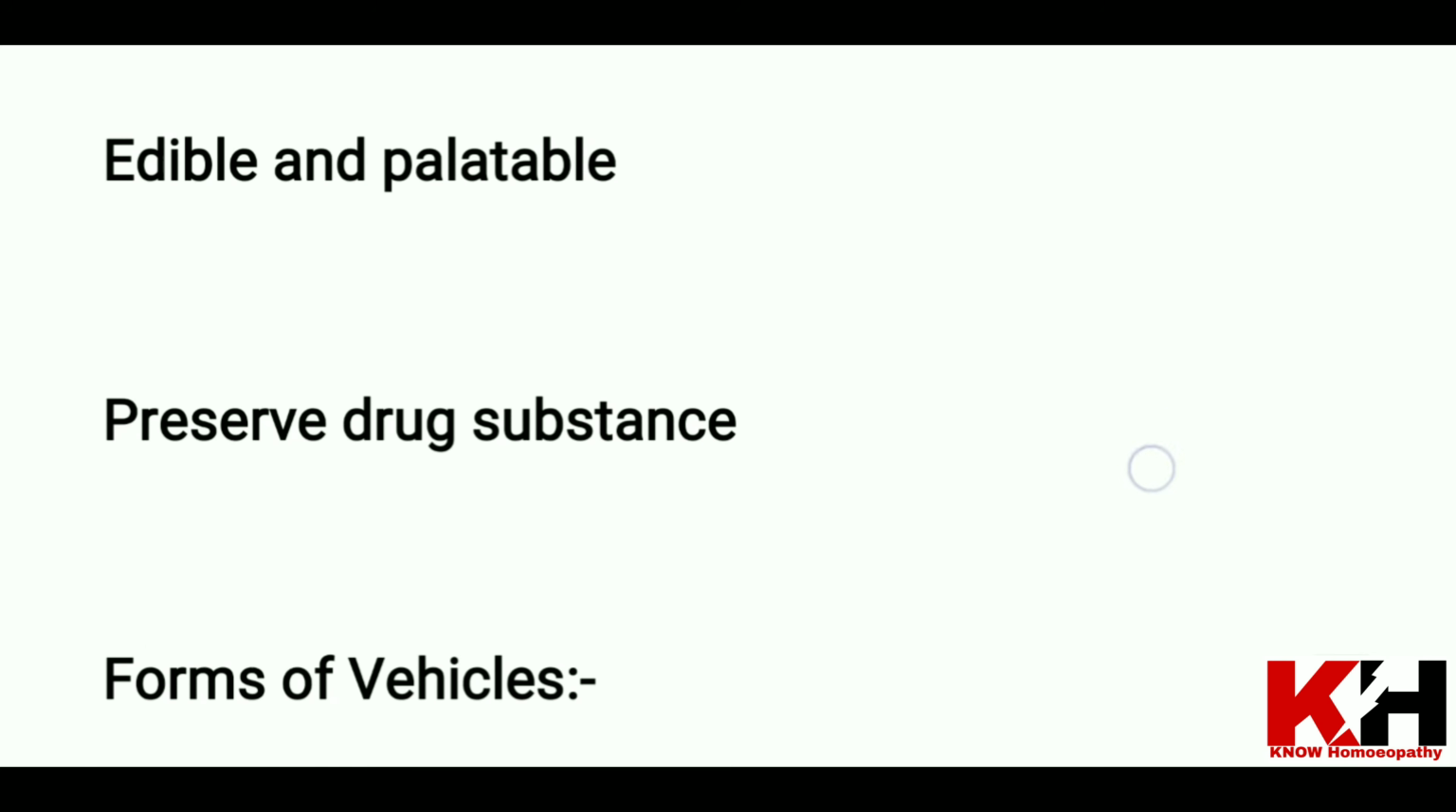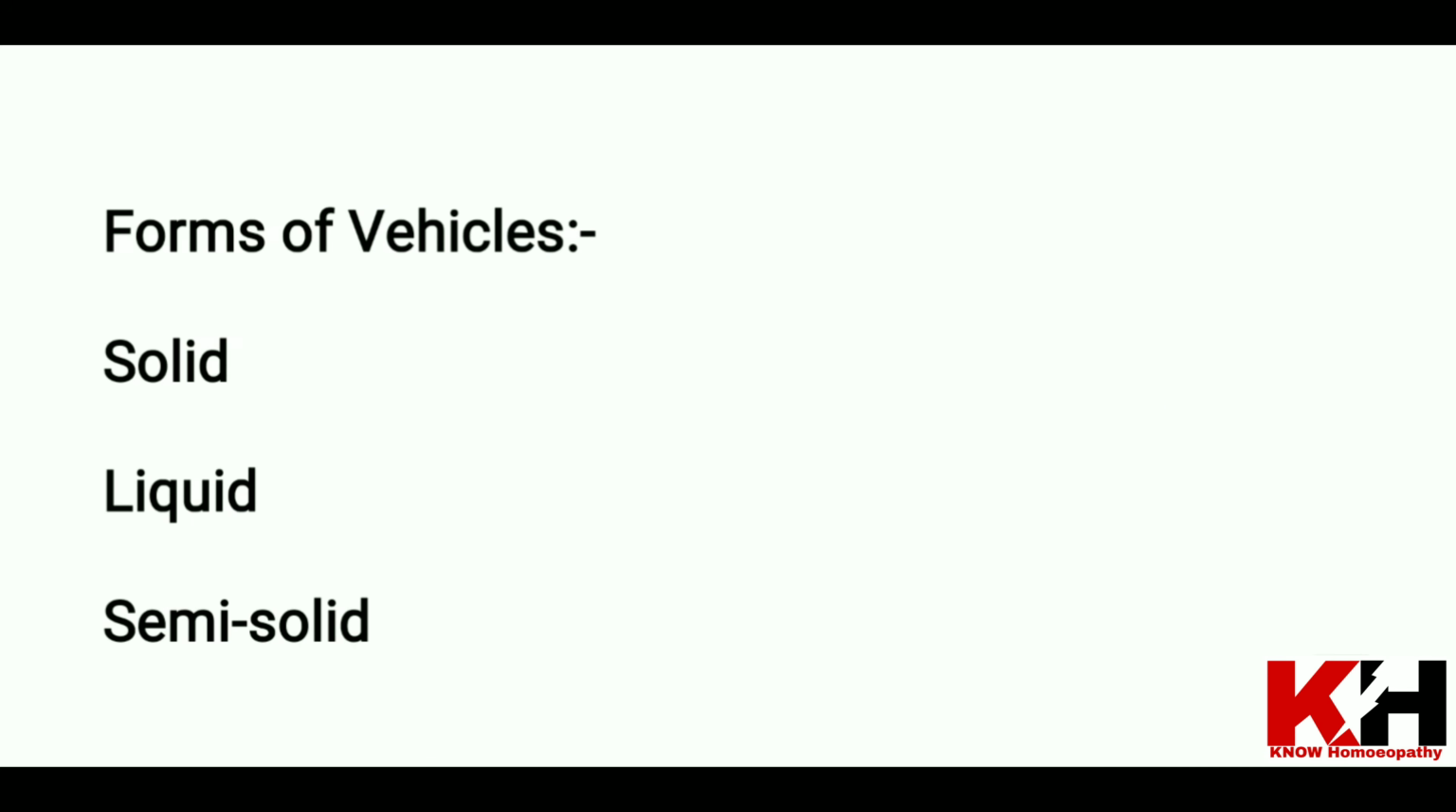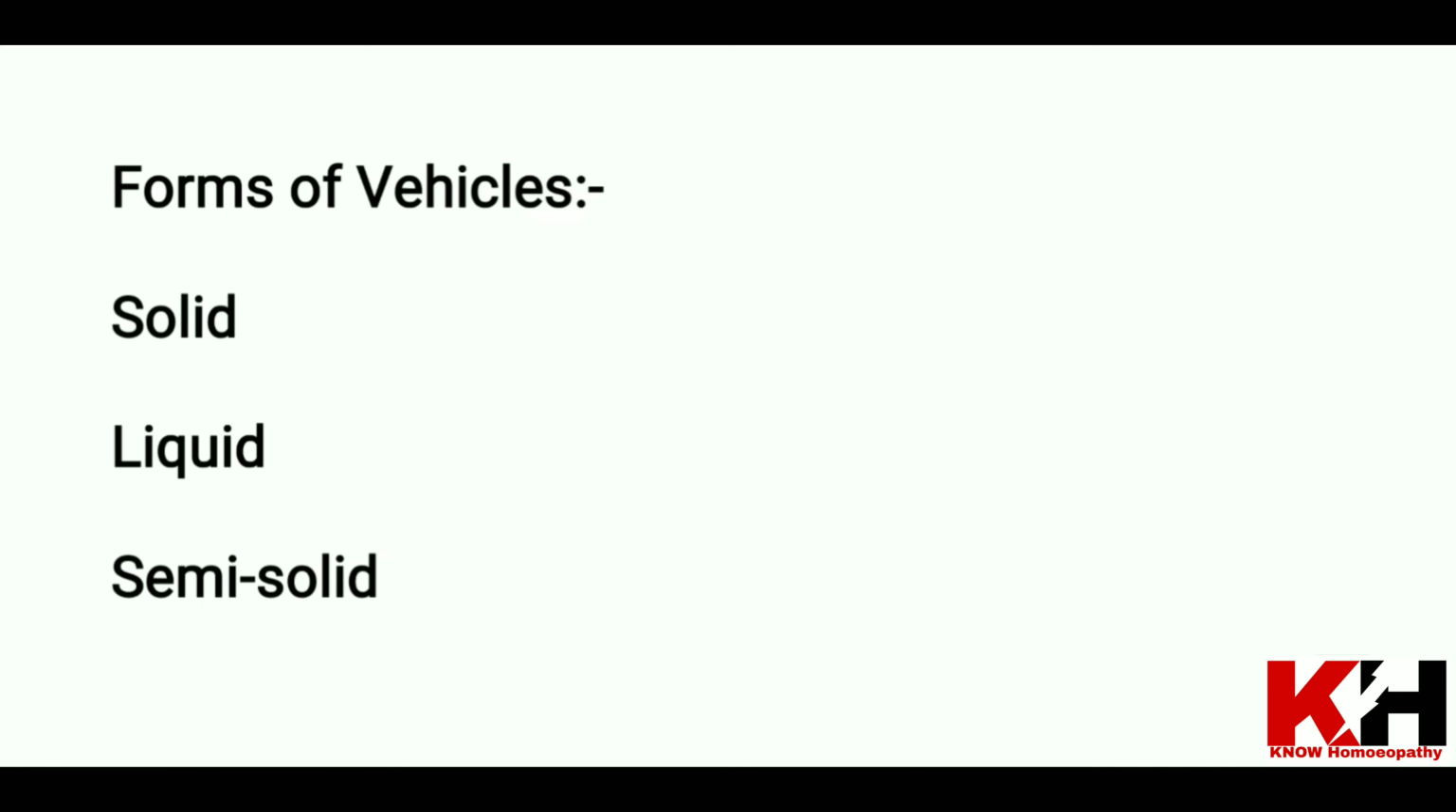Now, forms of vehicles. There are three forms of vehicles: solid, liquid and semi-solid. Solid vehicles are sugar of milk, cane sugar, grape sugar, globules, pilules, cones, tablets and pellets. These I will discuss in the coming videos. Liquid vehicles include alcohol. There are 5 types of alcohol: absolute, dilute, strong, dispensing and rectified spirit. Each alcohol is used in different preparations.